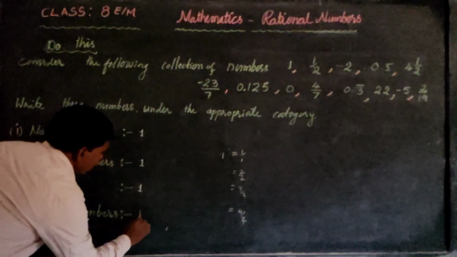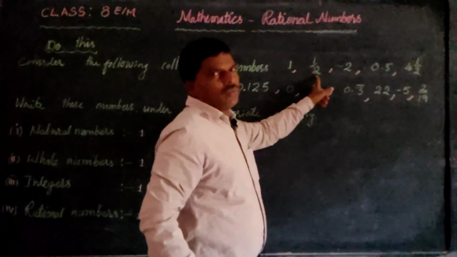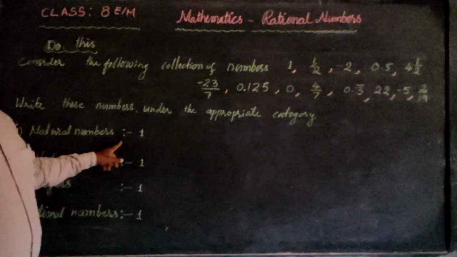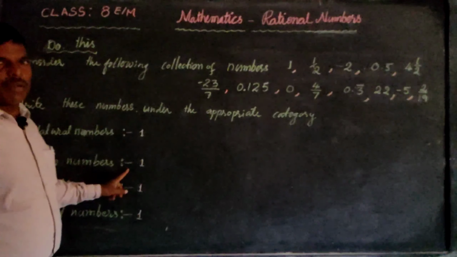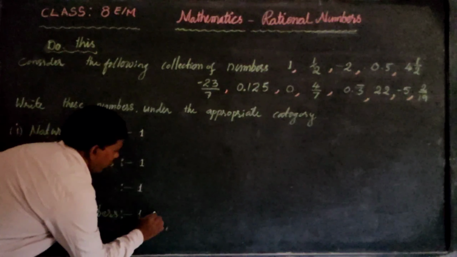1 also belongs to rational numbers. Now 1 upon 2: not a natural number, not a whole number, not an integer also, it is only a rational number.